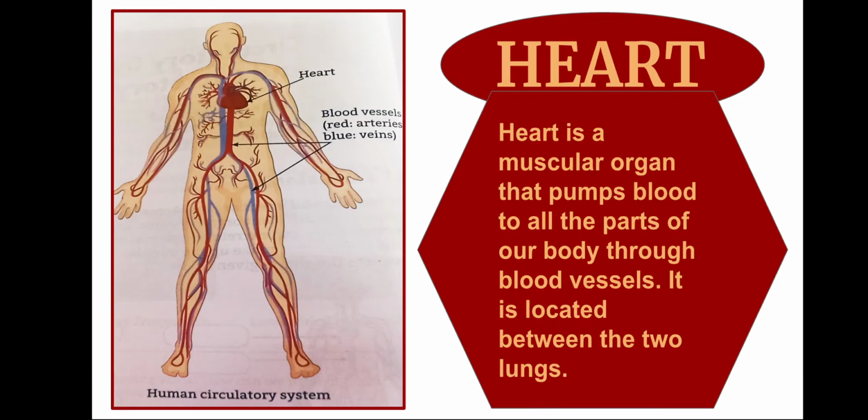We can see here the diagram of the human circulatory system. The heart is a muscular organ that pumps blood to all the parts of our body through blood vessels. It also receives blood. It is located between the two lungs in the chest cavity. The heart works throughout our life without stopping even for a moment.